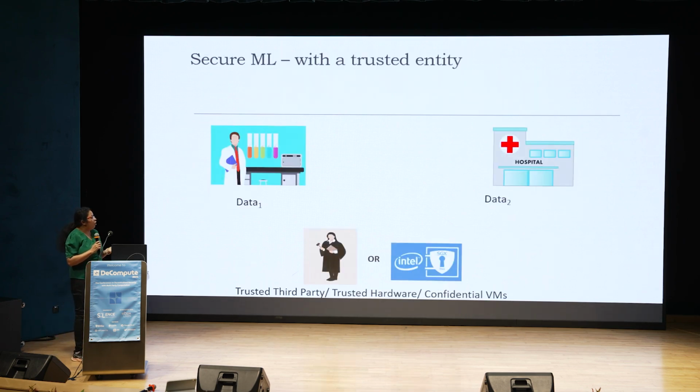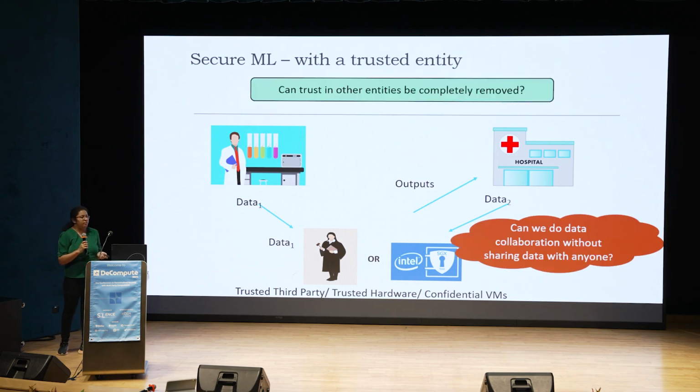Okay. So all of these three scenarios, be it inferencing, benchmarking, or training, can be trivially solved if you indeed had a trusted third party which was trusted by everyone or which lies in the trust boundary of all the data owners. Then what you can do is you can just send the data to this trusted third party who can do the computation and send back the computation results. However, in real scenarios, such an entity who's trusted by everyone does not exist. So the question is, can this trust in other entities be completely avoided? Can we do data collaboration without trusting or sharing the data with anyone else?